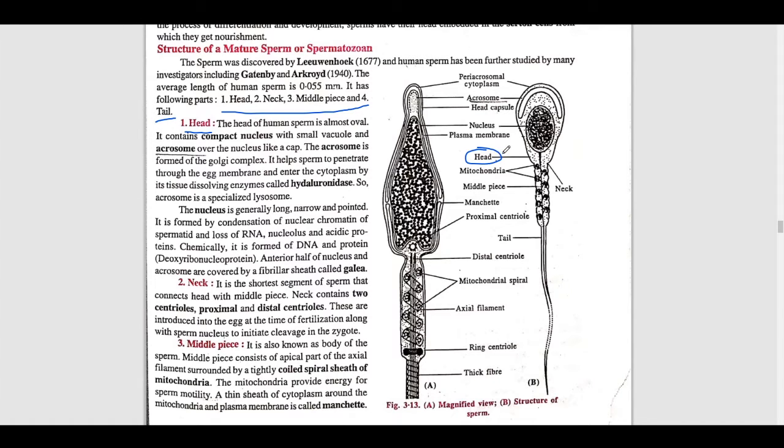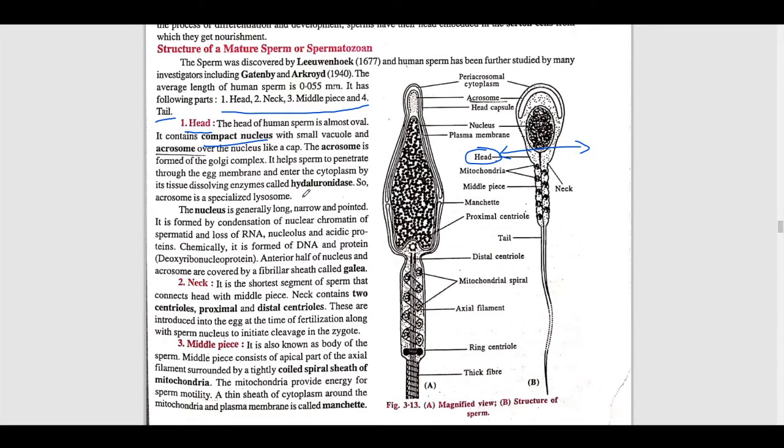Here in this structure, look here, it is written head. The head of the human sperm is almost oval in shape. You can see it is oval. It contains a compact nucleus. Inside it, the nucleus is present, with small vacuoles and the acrosome over the nucleus, which looks like a cup-like structure, right?